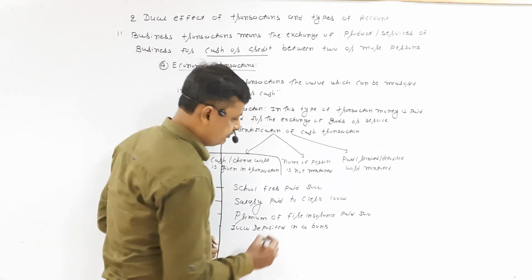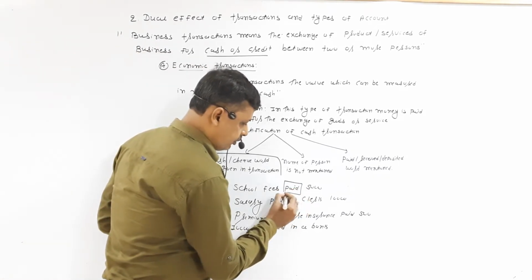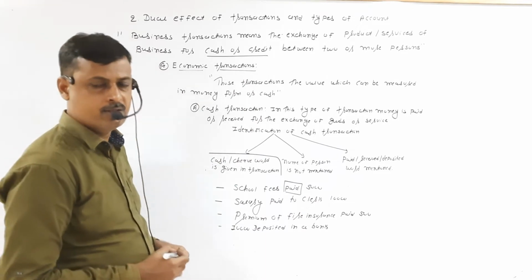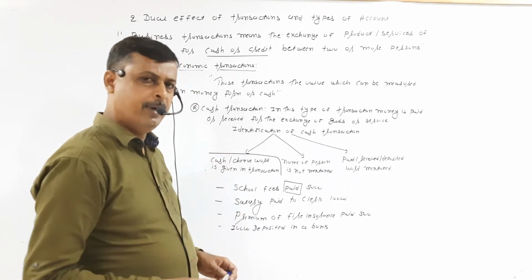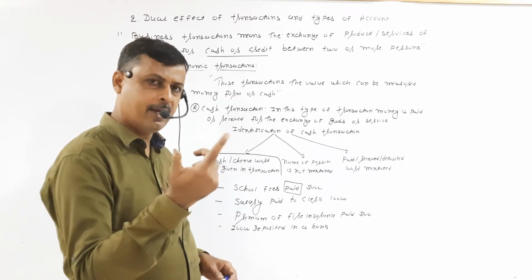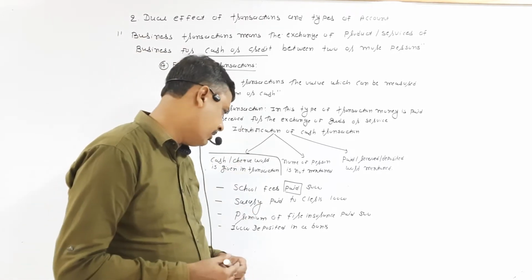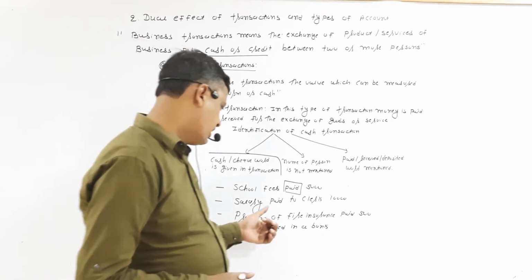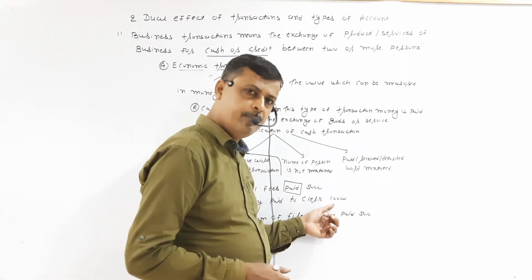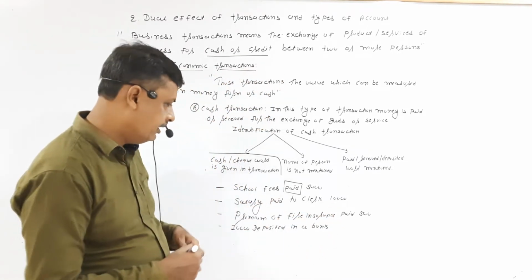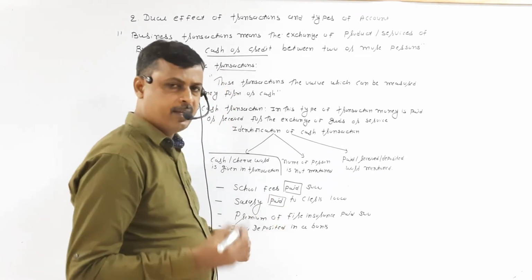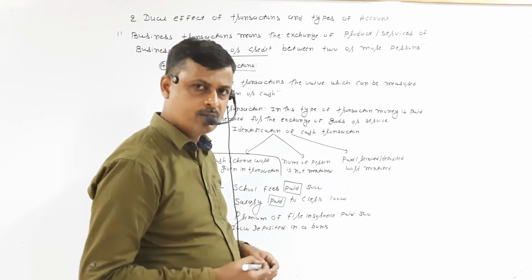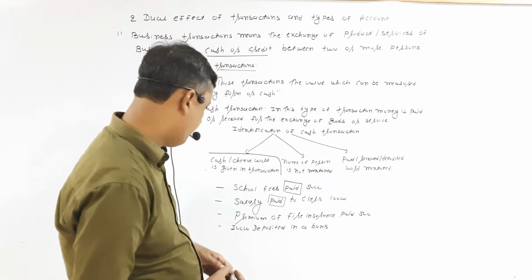School fees paid. So school fees paid 5,000 means this is cash transaction, and you all know that. Whenever you paid your school fees, at that time cash goes out. That is called cash transactions. Salary paid to clerk 10,000. Here you paid salary, and paid one is given. It means cash goes out. This is also called cash transactions.